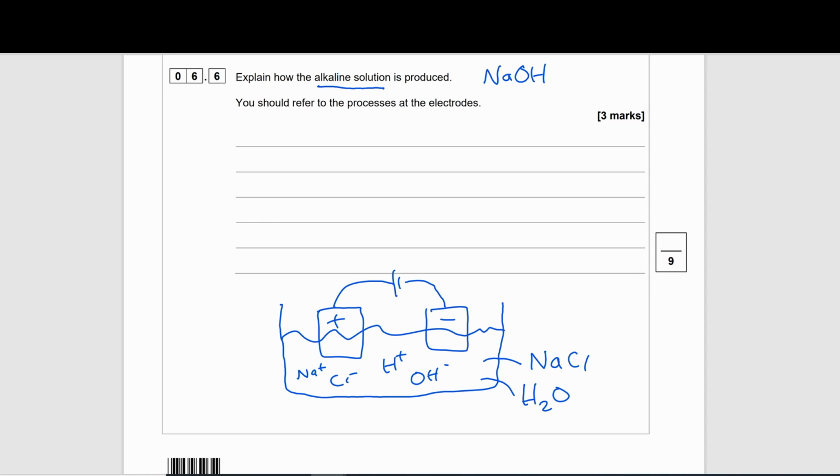But it can only be one of them that is attracted to the cathode and gains electrons. If we didn't identify that sodium hydroxide was the alkaline solution, we could use the reactivity series to help us, with a mnemonic.